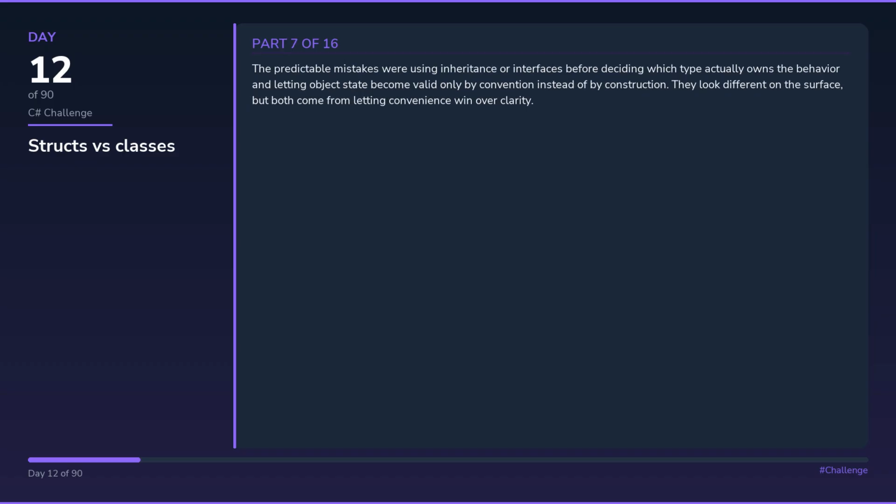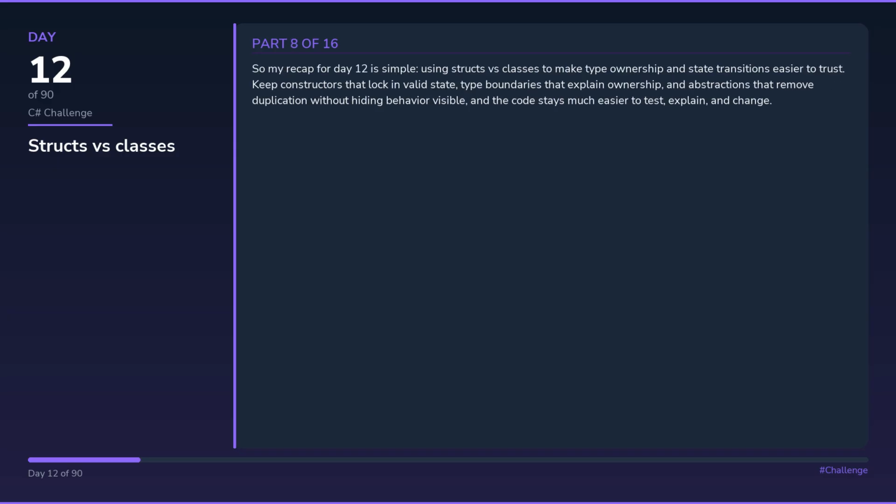The predictable mistakes were using inheritance or interfaces before deciding which type actually owns the behavior, and letting object state become valid only by convention instead of by construction. They look different on the surface, but both come from letting convenience win over clarity.